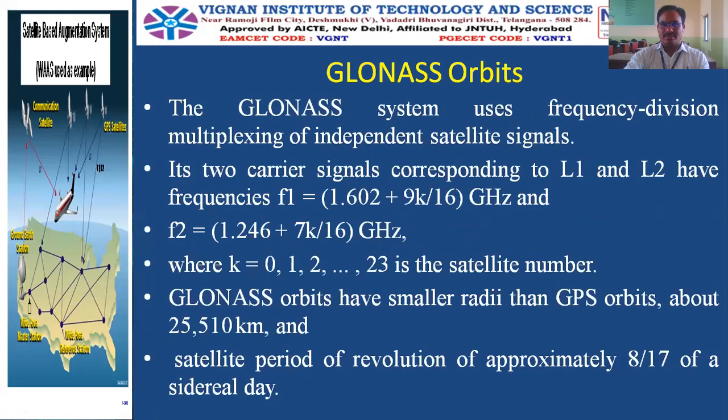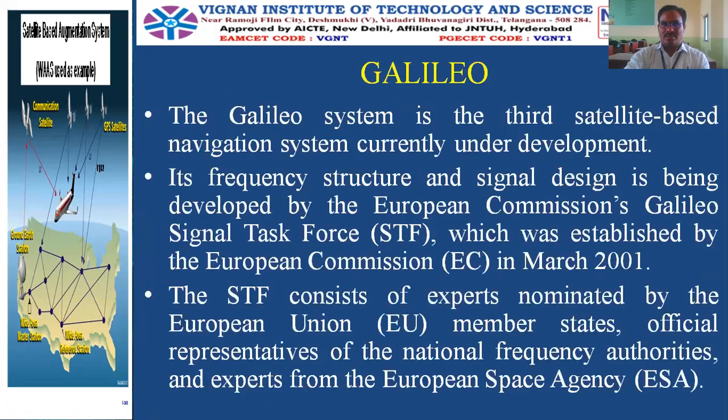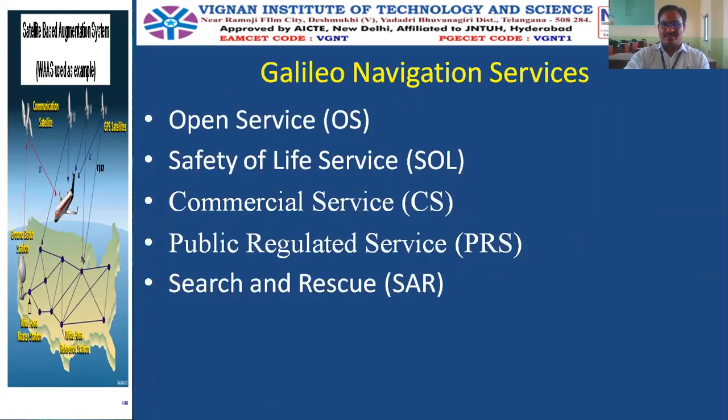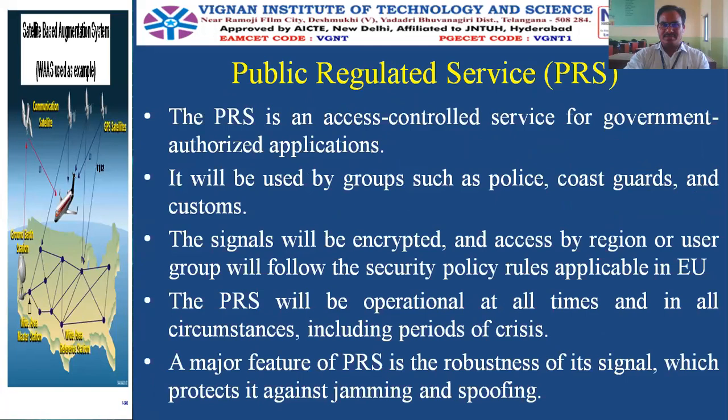Today we have seen what the GLONASS is, what its frequency bands are, and what radii are used for the GLONASS and the Galileo, what the different kinds of signals used in the Galileo are, and what the different services offered by the Galileo GNSS system are. This is all in our previous class we have seen.